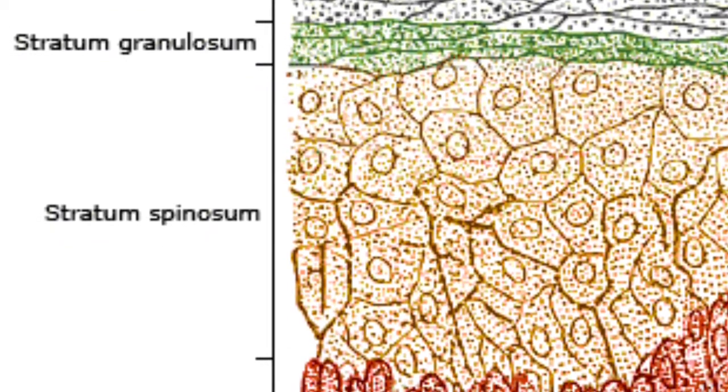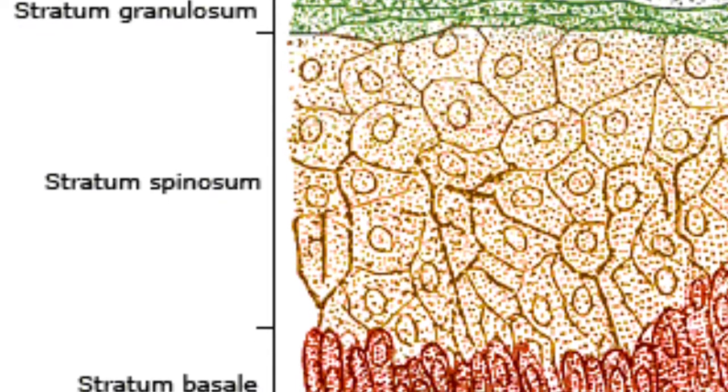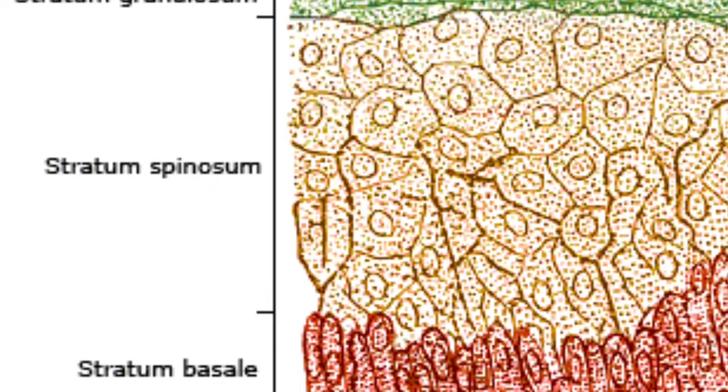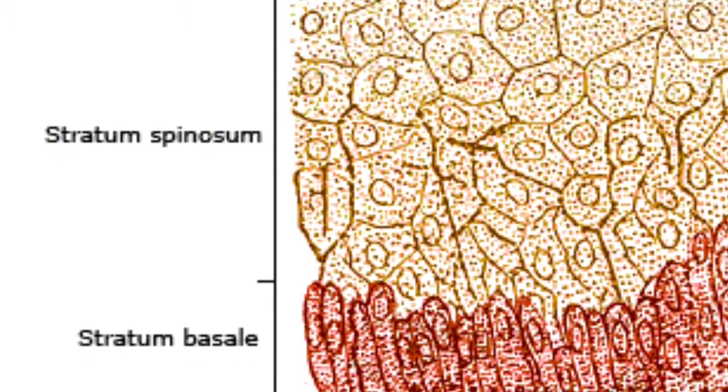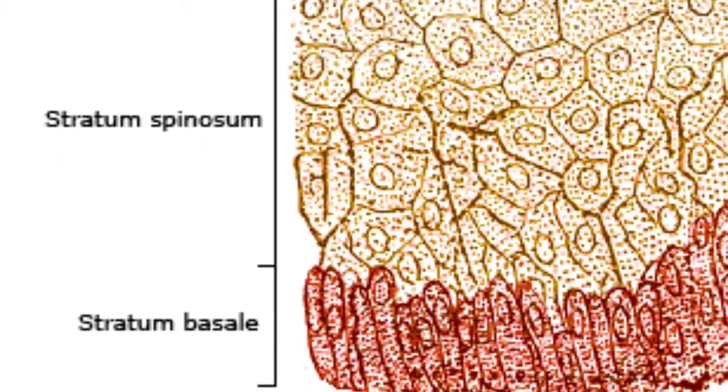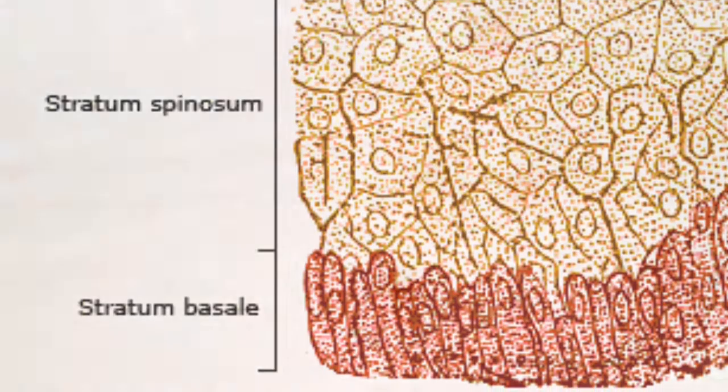Dendritic cells, which are found throughout the stratum and consist of several layers of keratinocytes. The stratum spinosum, whose job is to produce keratin filaments, which causes the cells to flatten. And last but not least, the stratum basale, which rests on the basement membrane and is made up of keratinocytes.